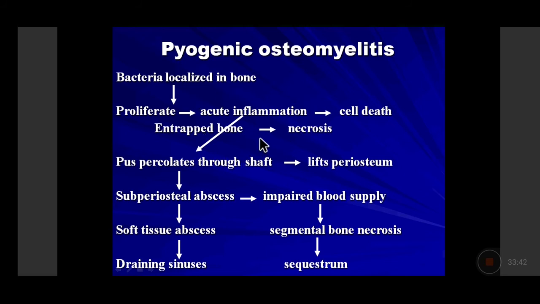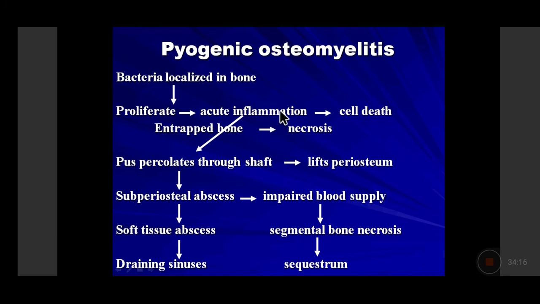So acute inflammatory exudate forms because of the chemotaxis of the neutrophils by the bacterial products, as well as the activation of the complement pathway. So complement C3a and C5a will act as chemotactic agents for neutrophils. So the neutrophils will release their enzymes from the lysosomes, and that will cause heterolysis over there, leading to cell death. And the death of the entrapped bone is called the sequestrum. The dead bone is called the sequestrum.